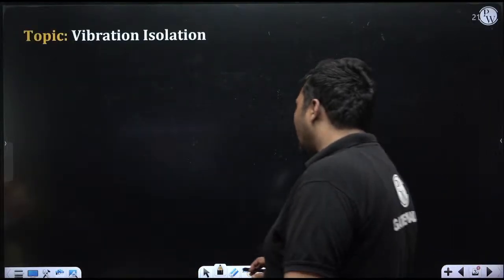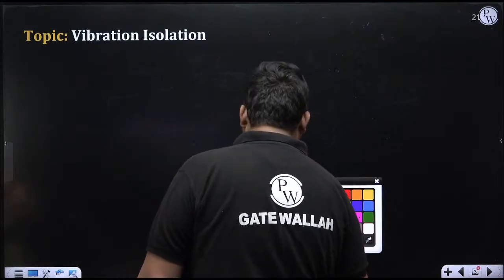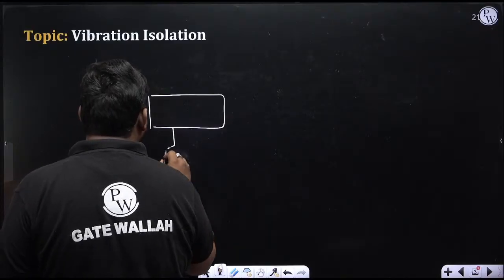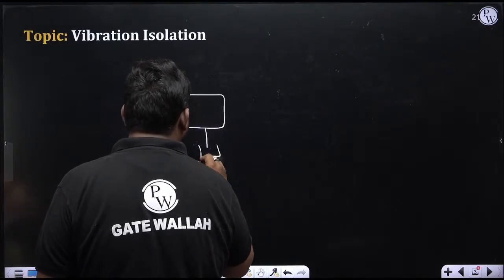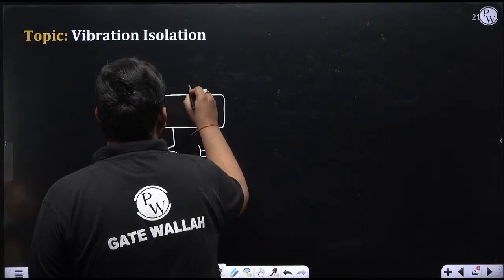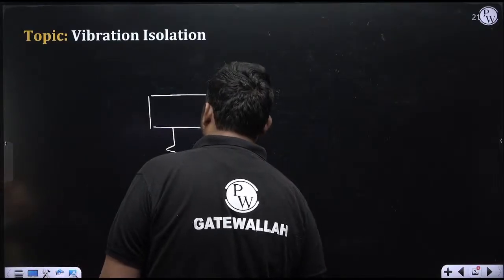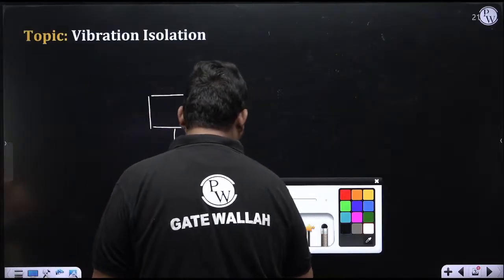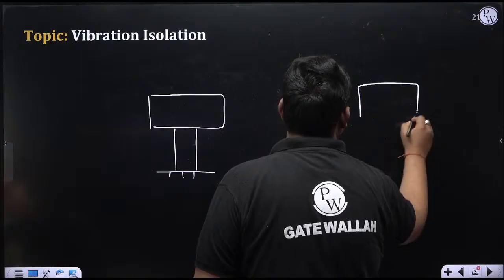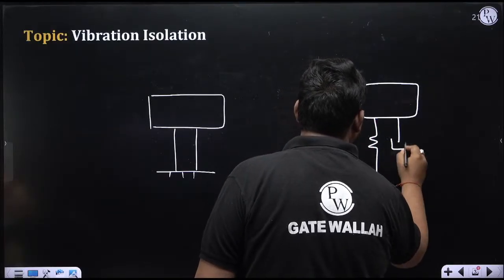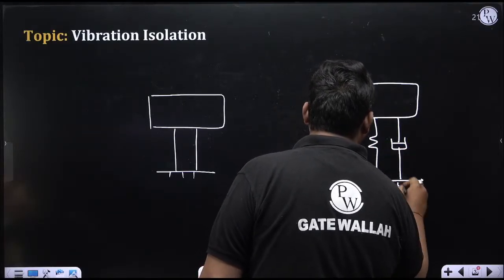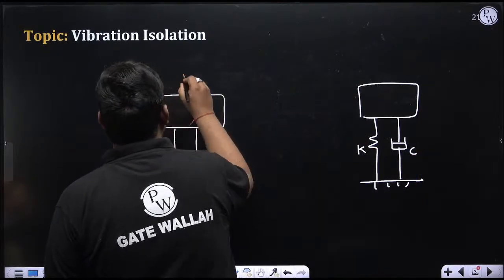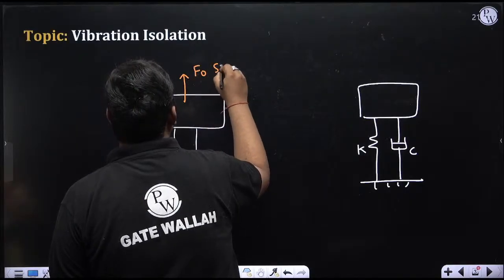What is the meaning of vibration isolation? First understand. Suppose what happens actually in the forced vibration case. In the system, some unbalanced force is coming, and suppose it is F naught sine omega t.